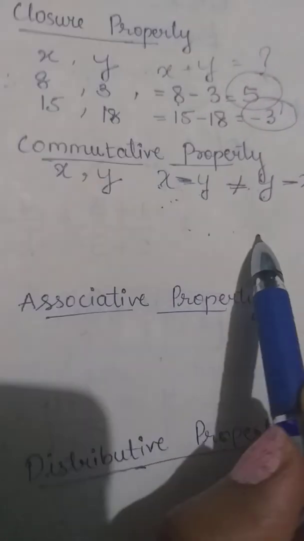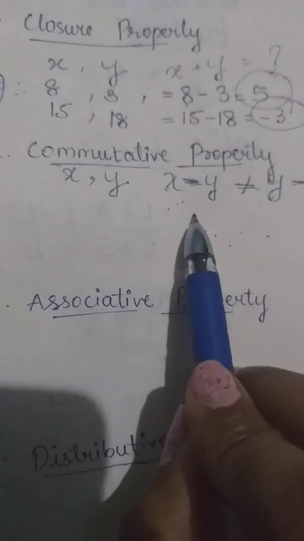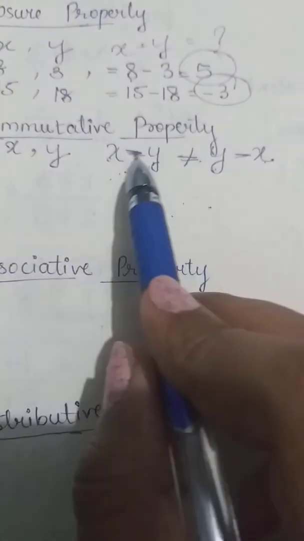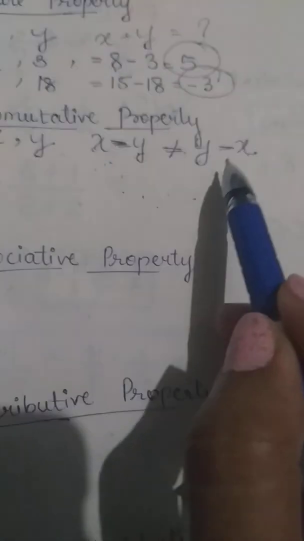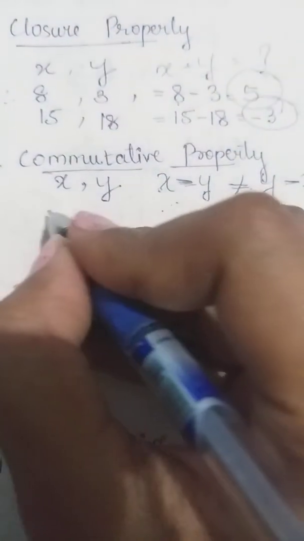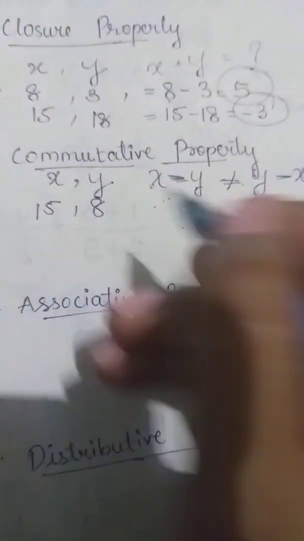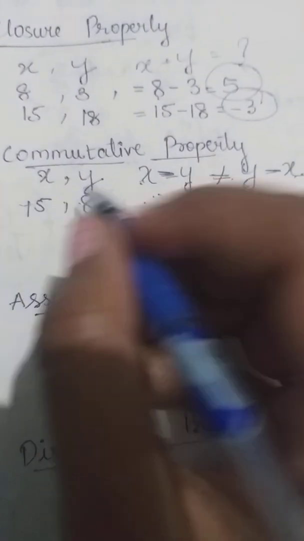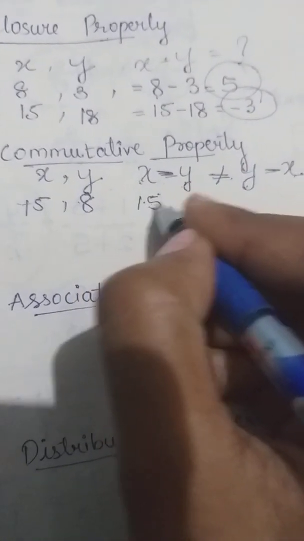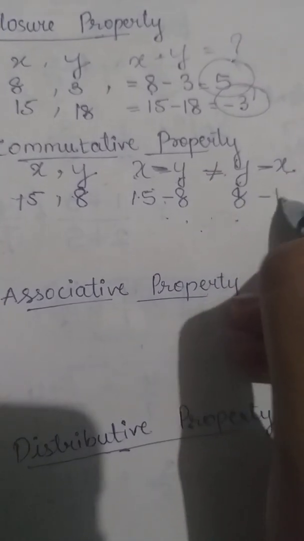So this implies the subtraction of two whole numbers is not commutative. So x minus y is not equal to y minus x. I'll show you with an example. For example, in place of x I'll put 15 and in place of y 8. Though these are two whole numbers. So let us check. That is 15 minus 8 and 8 minus 15.